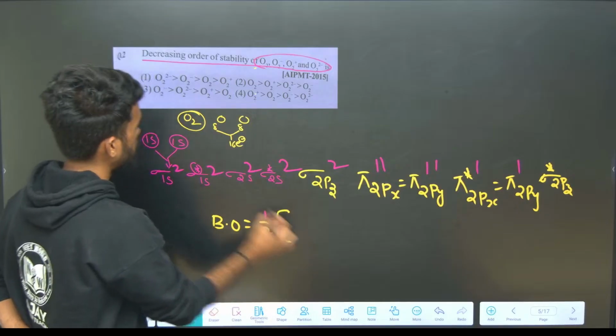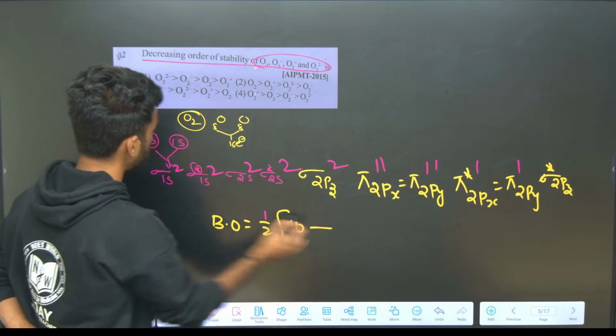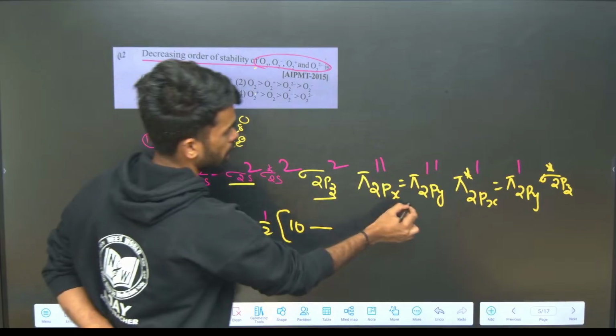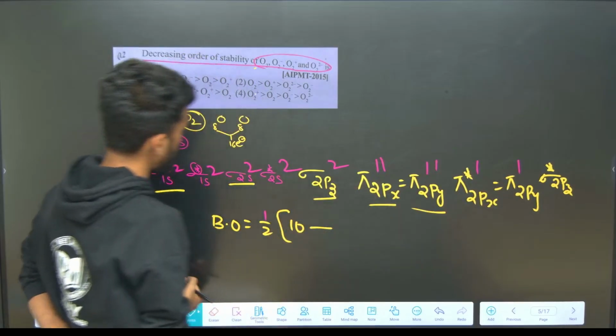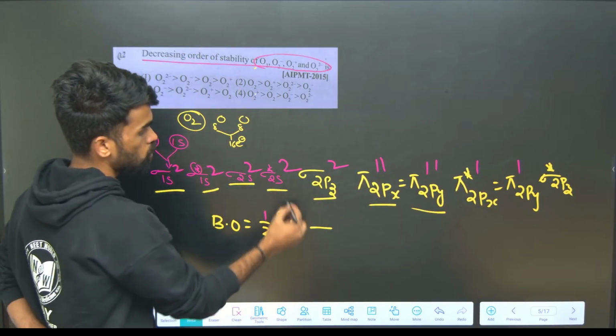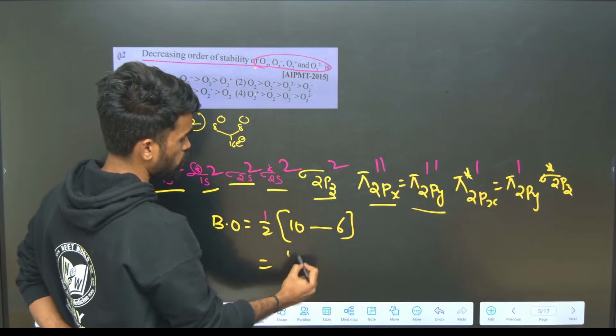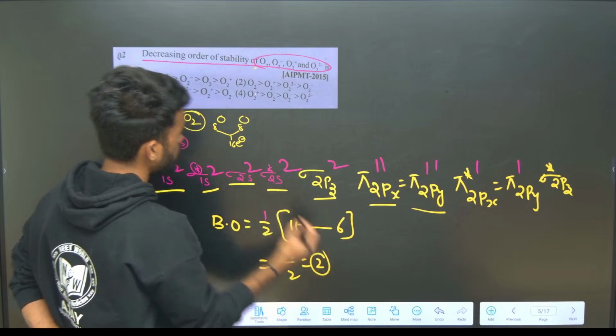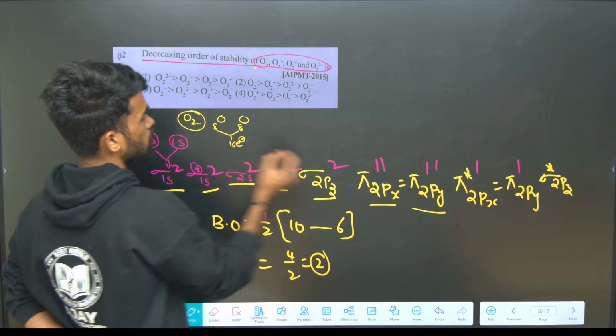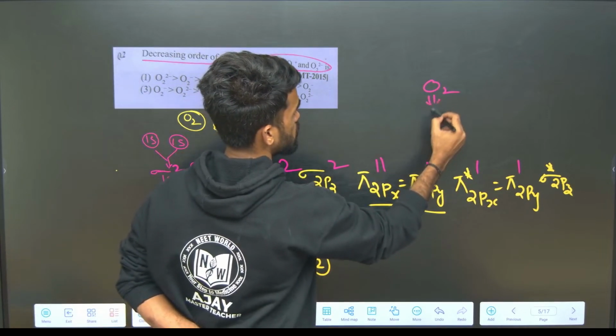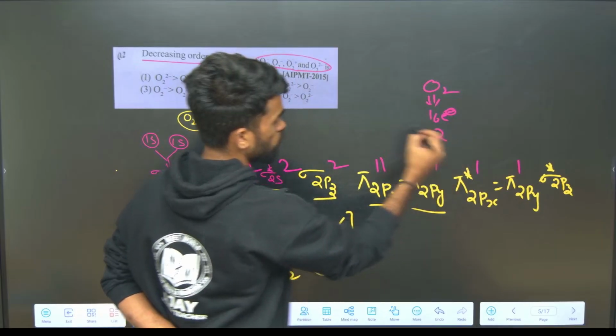Half into the number of bonding electrons, which will be 10. Count: 2, 4, 6, 8, 10. Anti-bonding are 2, 4, 6. So 10 minus 6, that is 4 by 2, so bond order is 2. When you have 16 electrons, so for O2 with 16 electrons, the bond order is 2 here.